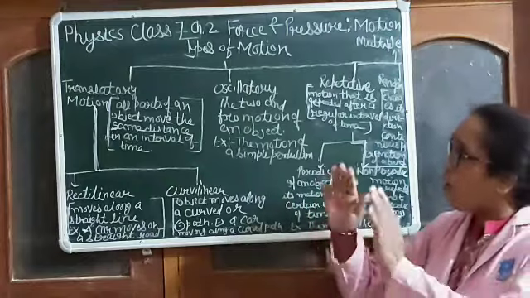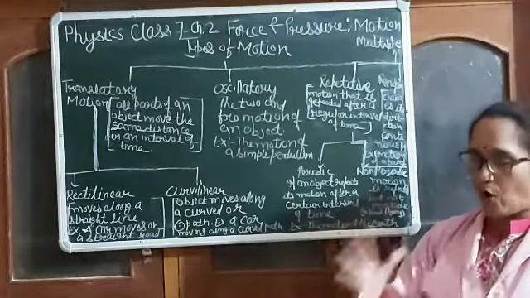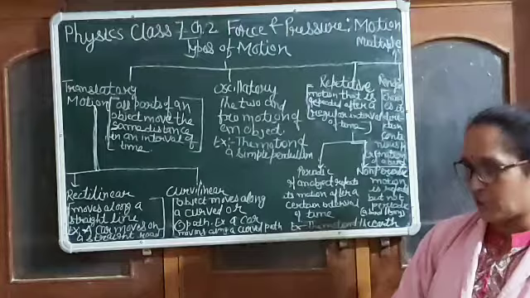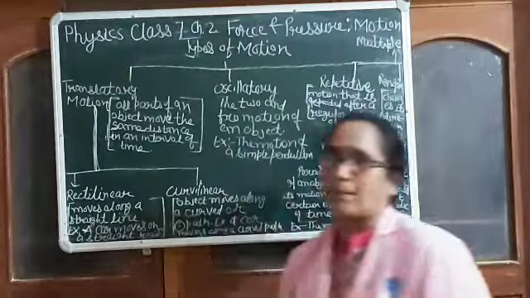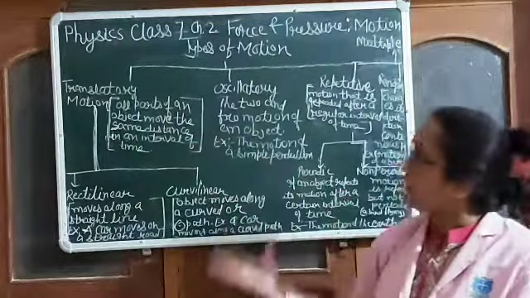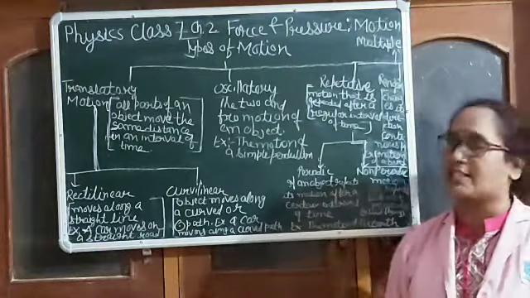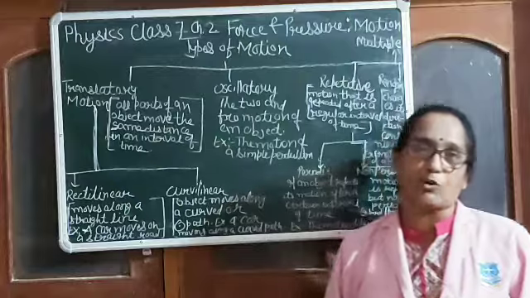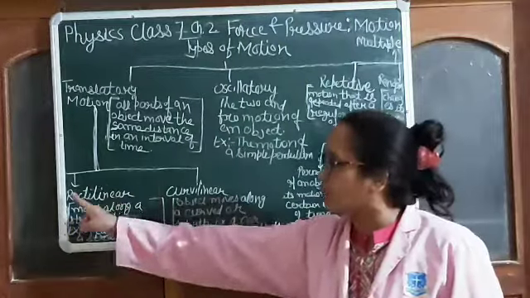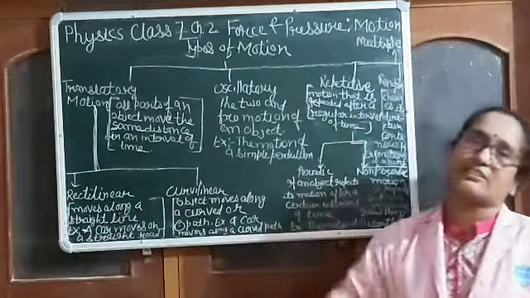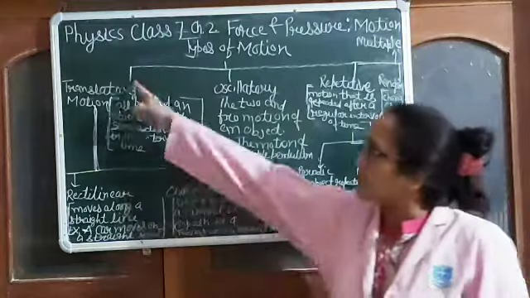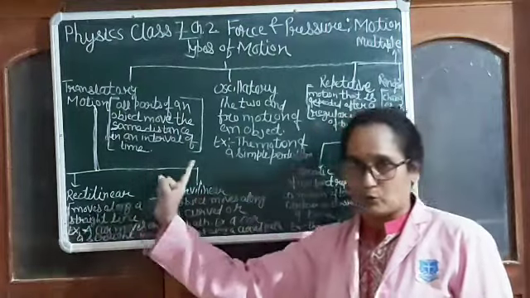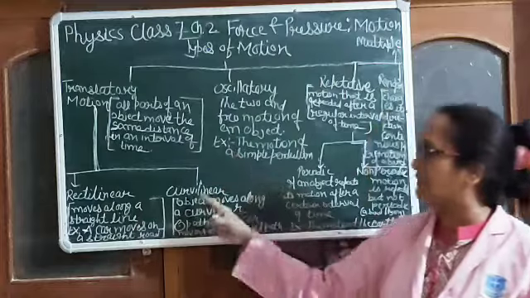It means all parts of an object, the full body, change position and move to another place. Translatory motion is of two types: rectilinear and curvilinear.